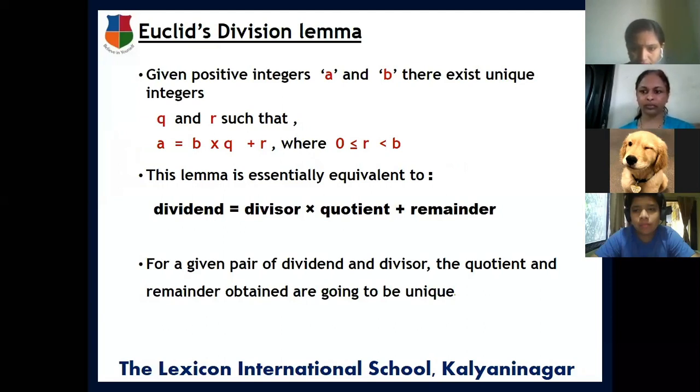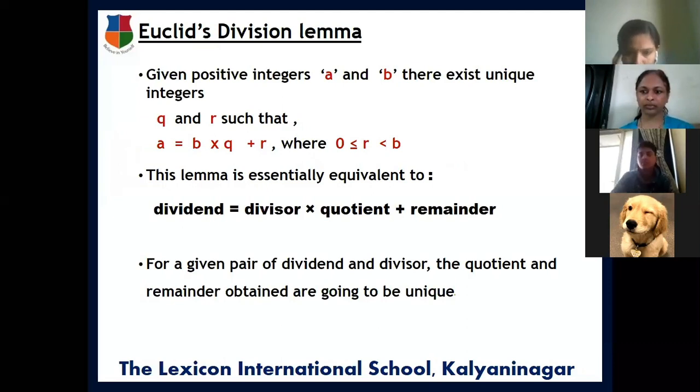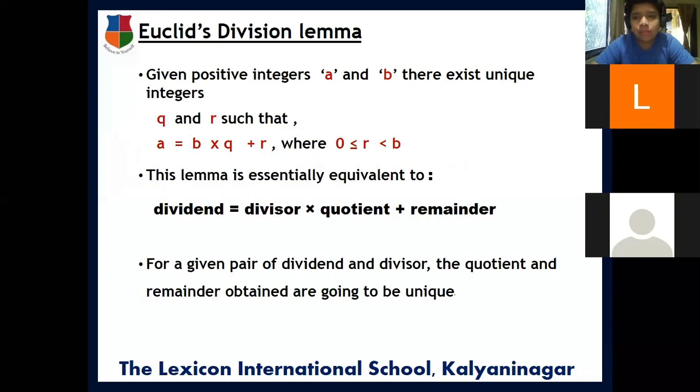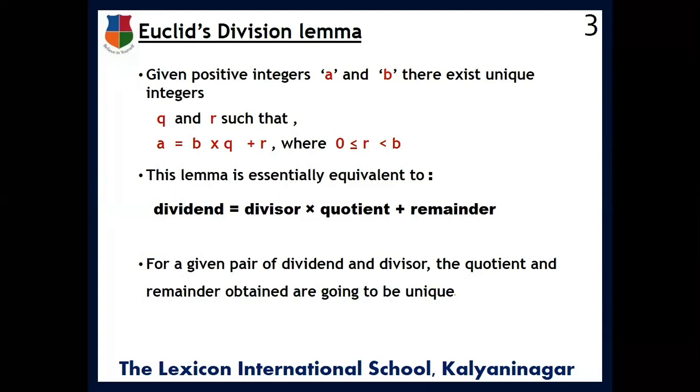unique integers q and r such that a is equal to b into q plus r. Now listen again. Given two positive integers a and b, there exist unique integers q and r such that a is equal to b into q plus r, where 0 is less than or equal to r and r is less than b. You all know that unique means there will not be any other combination for these particular numbers.